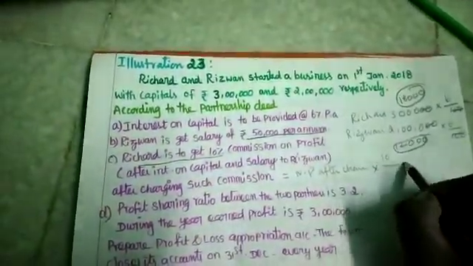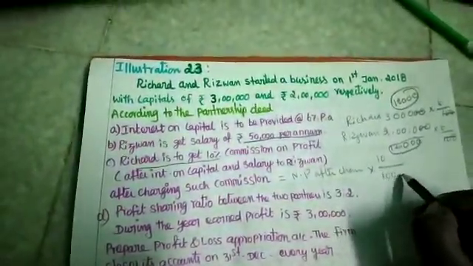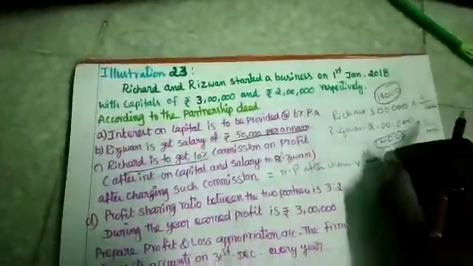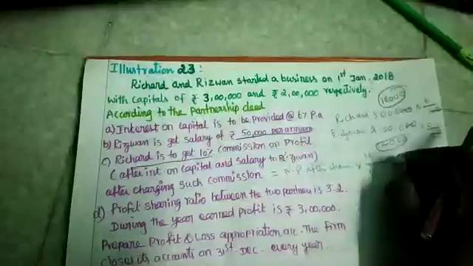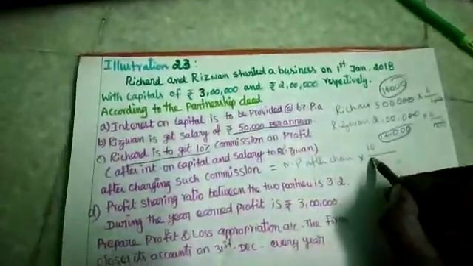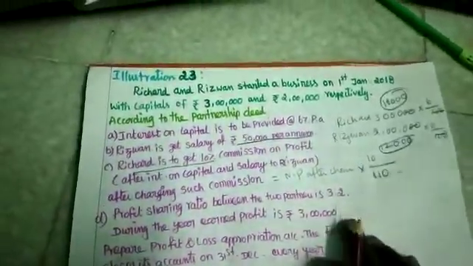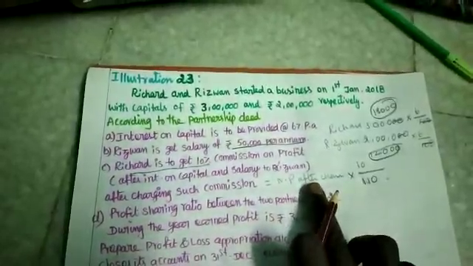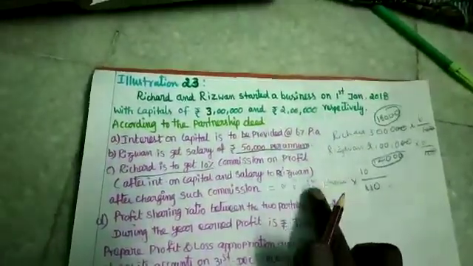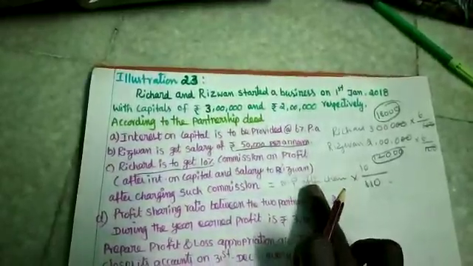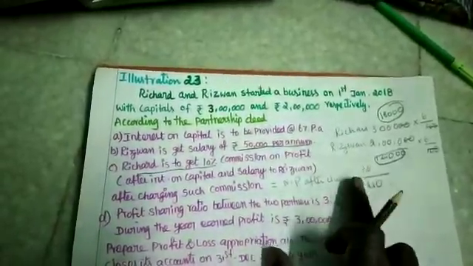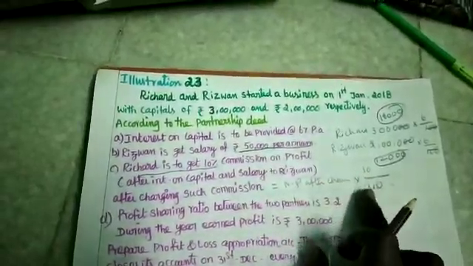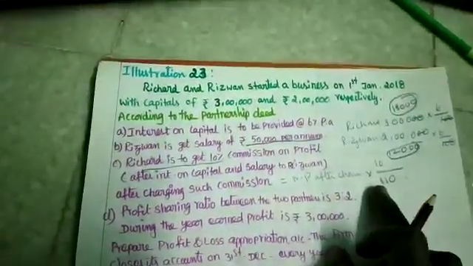10%. In that case 10 by 100 plus 10, 100 plus 10, that is, we can rewrite it as 110. That is a formula, you already know that. After charging such commission, meaning net profit after providing salary and remuneration to the partners, what is the amount available? The net profit amount into commission divided by 100 plus commission. So we got the commission 10%, so 10 by 110 is given here.